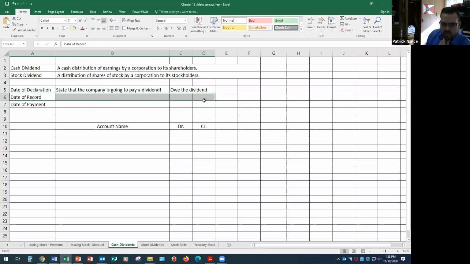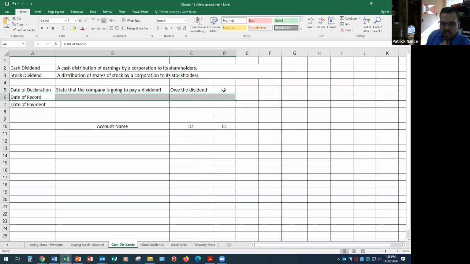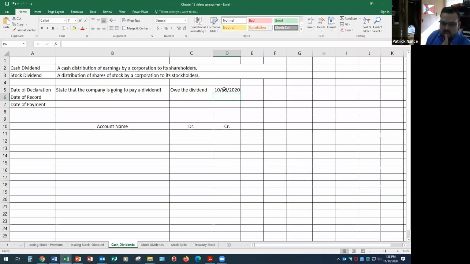Date of record. Date of record is important more from an external perspective because a date of record means whoever owns the stock on the date of record is the one that actually receives the dividend. So let's say, for example, the date of declaration was 10/20 of 2020. That's great. So now we know that if we own this stock on 10/20/2020, at least at this point, we're going to receive it. Let's say the date of record is 11/1/2020.